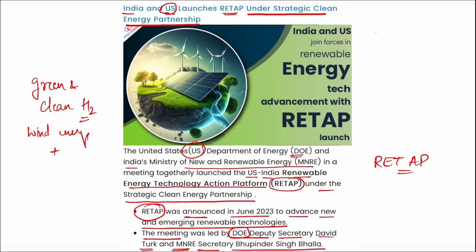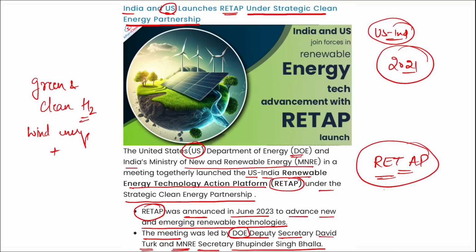And one more thing, remember here, US India climate and clean energy agenda 2030 partnership was also launched in 2021, and now it is RETAP. Now question can be asked in such a way, this RETAP was launched between which two countries? It was launched between India and United States of America. And what is the full form of RETAP? It is Renewable Energy Technology Action Platform.